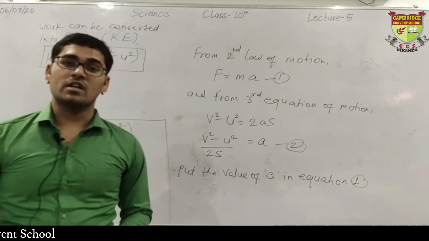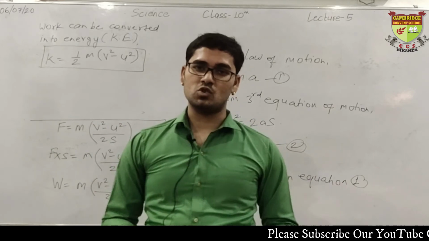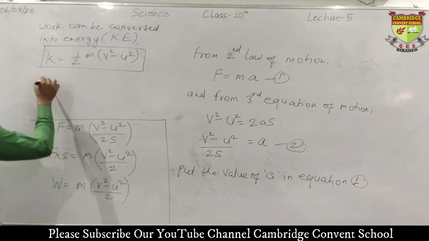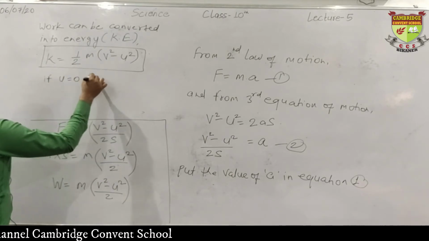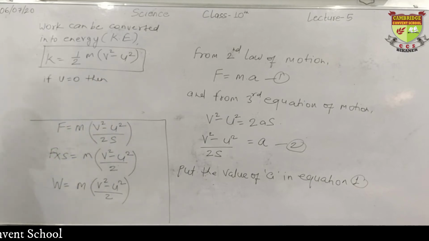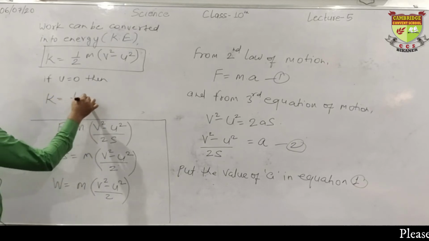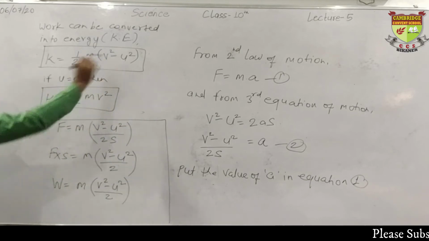But sometimes initially the object is not moving, it is at rest, so u may be 0 sometimes. If u is equal to 0 because the initial velocity of the object is 0, then what will be the kinetic energy? Half m v square, because u was 0.